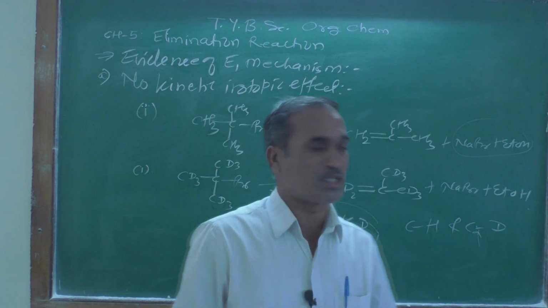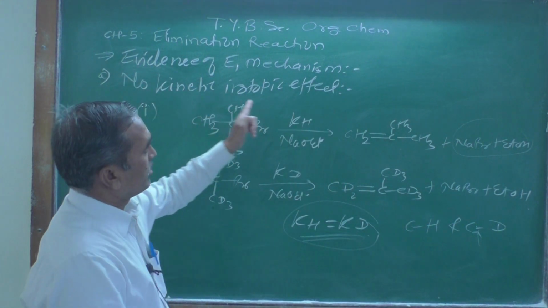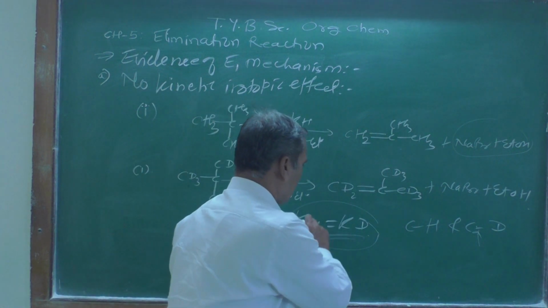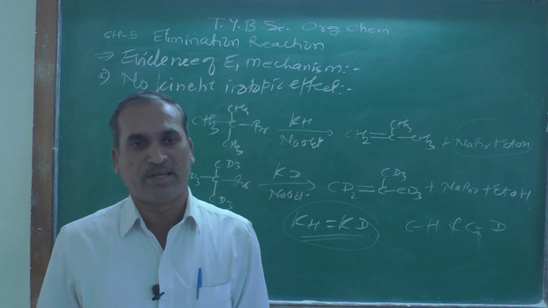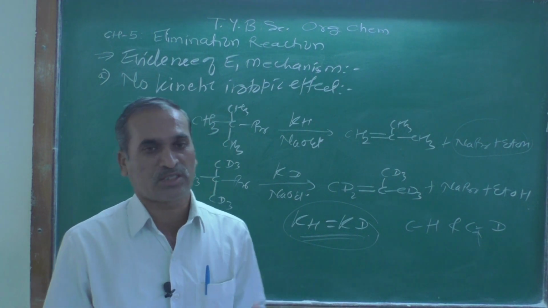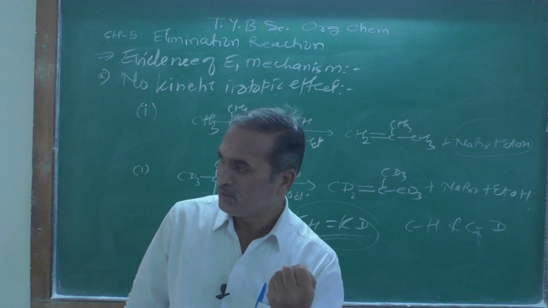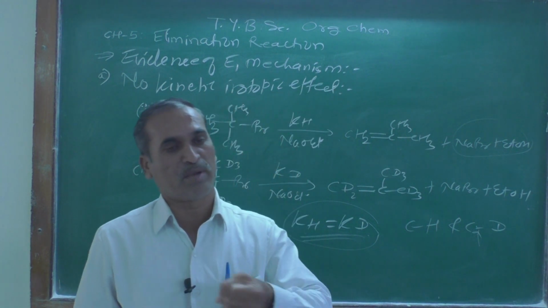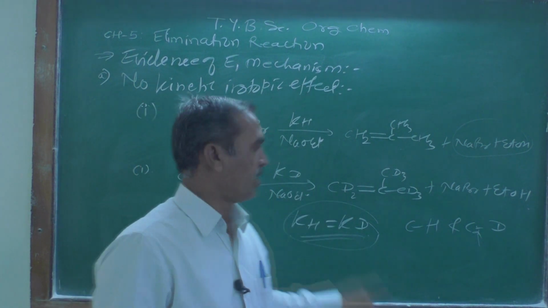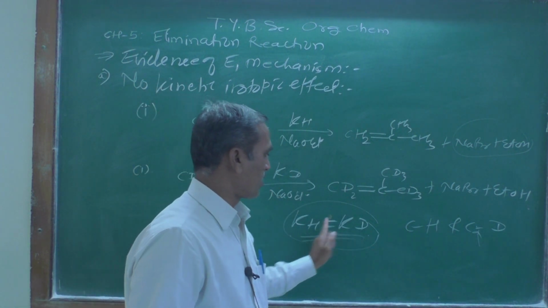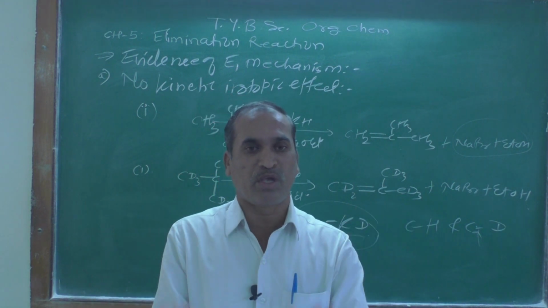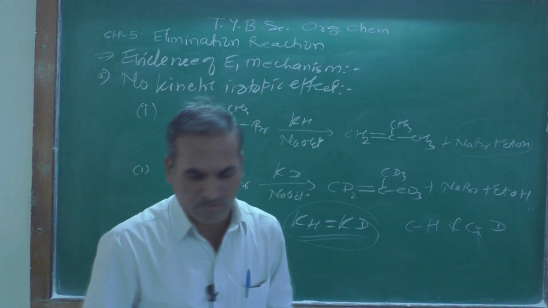But in this case there will be no kinetic isotopic effect. This is the example where we found that kH is equal to kD, which clearly indicates that the C beta hydrogen bond is not broken in the slow step, that it might be occurring in the fast step. That is why the ratio is found to be kH equal to kD, meaning there is no kinetic isotopic effect observed in the E1 mechanism.